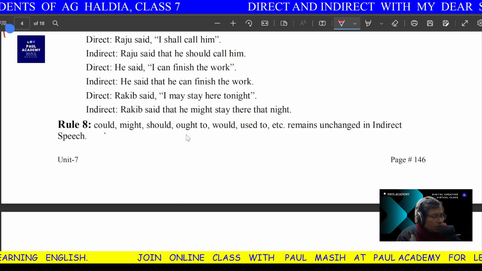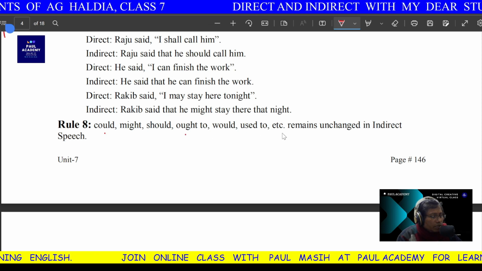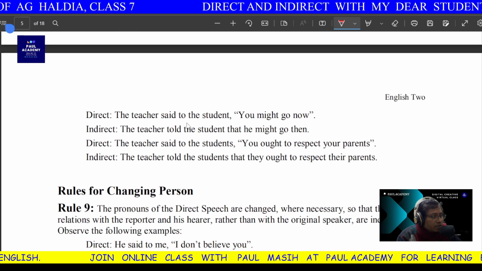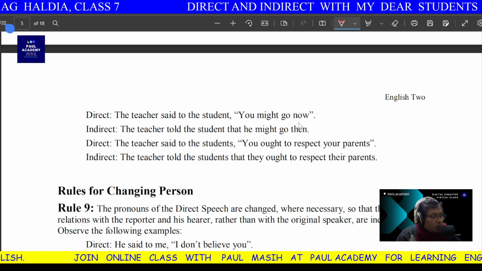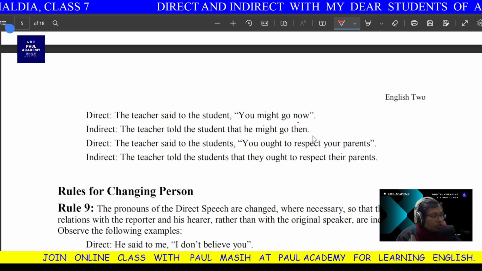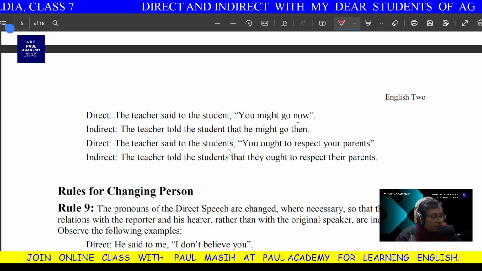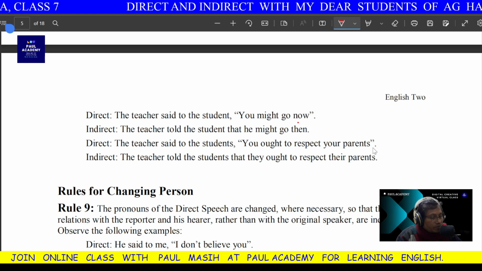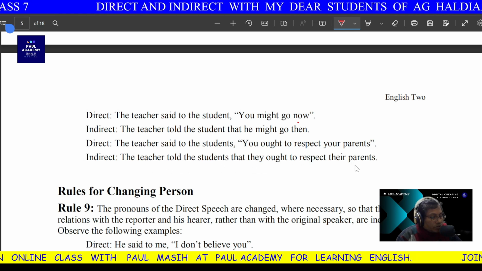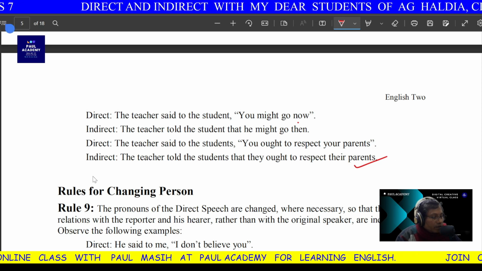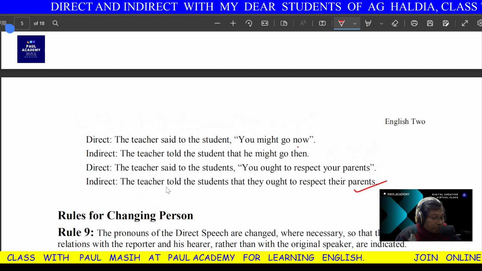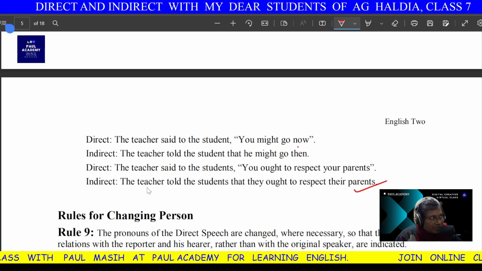Could, might, should, ought to, would, used to, etc. remain unchanged in indirect speech. For example, the teacher said to the students, you might go now. The teacher told the student that he might go, or she might go. The teacher said to the students, you ought to respect your parents. The teacher told the students that they ought to respect their parents. Okay? So, now I think you understood the tense.